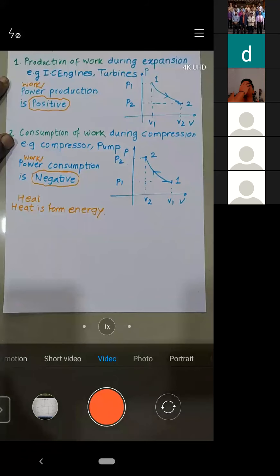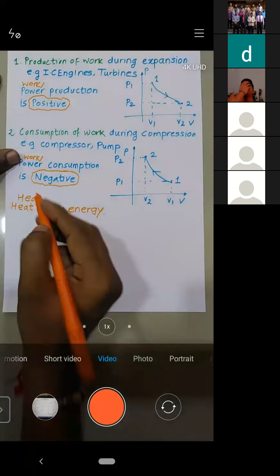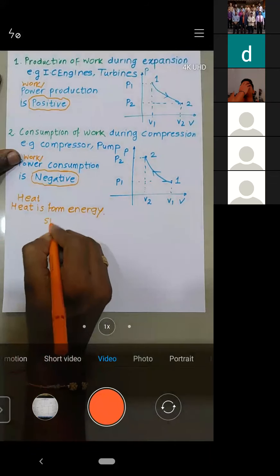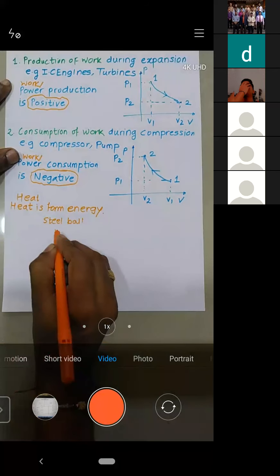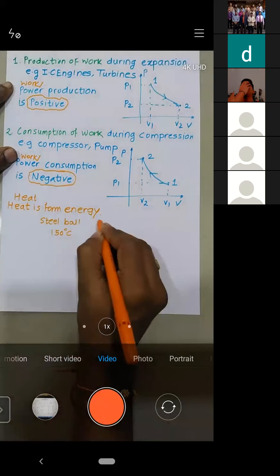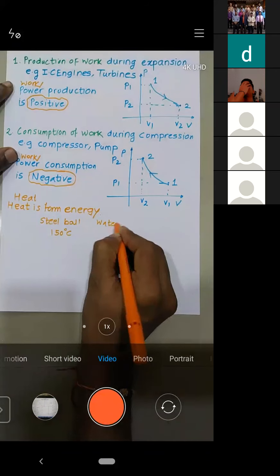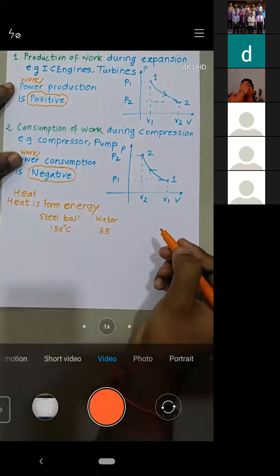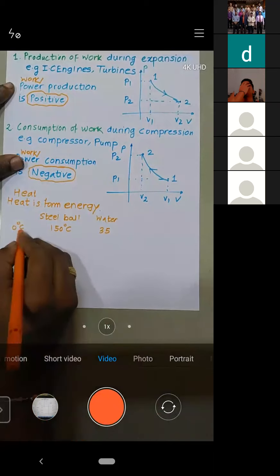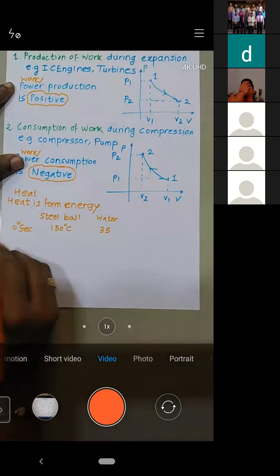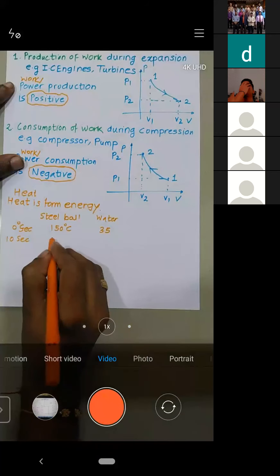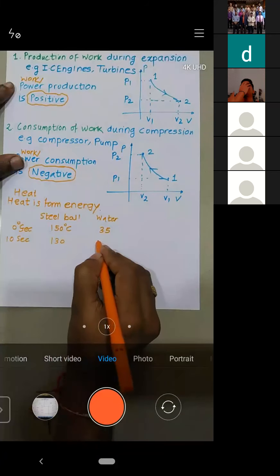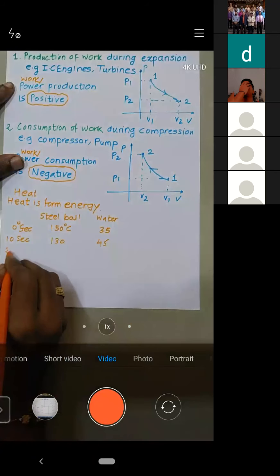Now let's take an example. Let's take one steel ball, which is at a temperature, let's say, of 150 degrees Celsius. We will put it into water, let's say, at a temperature of 35. This is the condition at 0 seconds. Let's say after 10 seconds, the temperature of the steel ball drops to 130, and the water increases to 45.